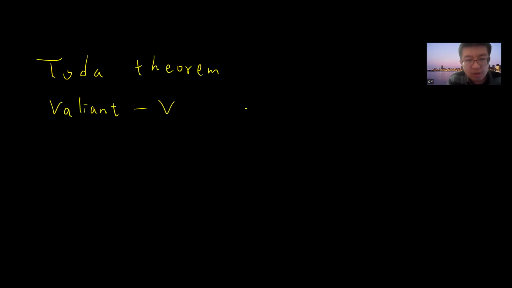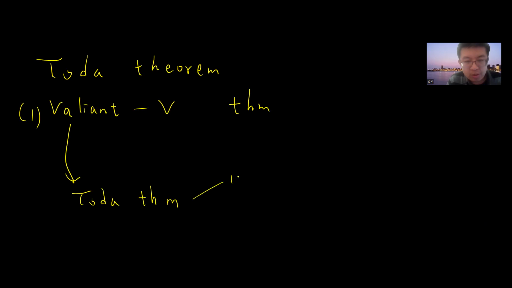Today I want to start the proof of a very difficult theorem, the Toda theorem. In order to prove this, we first need the Valiant-Vazirani theorem, called VV. We need to start from this, and then we can prove the famous results called the Toda theorem 1 and 2. I think this won the Turing Award.